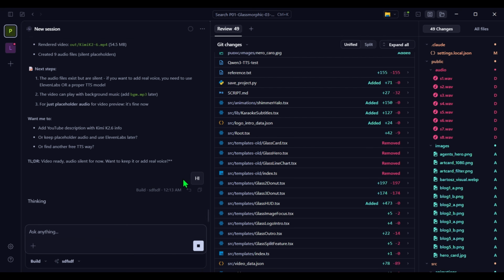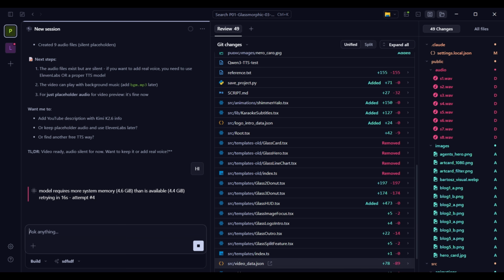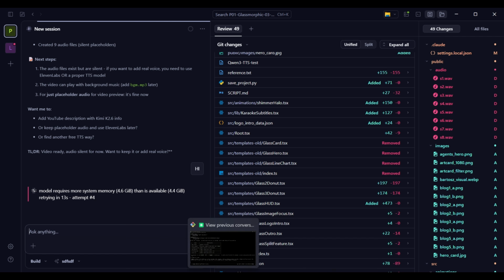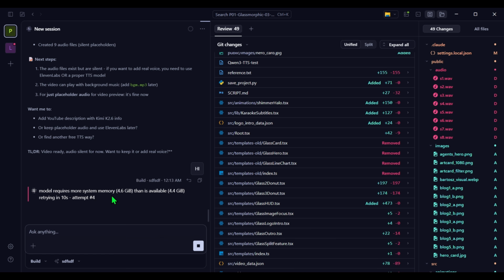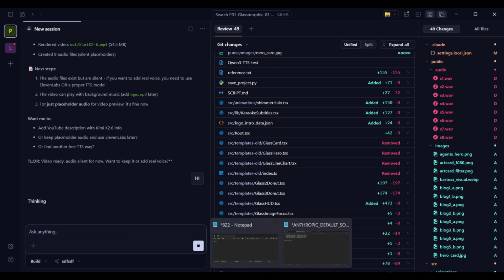I can say hi, and basically this is going to use Qwen 3.5 just running on our local system, and you can see that it's causing some issues because I'm using a recorder here and all the other services that are running here. You need to be mindful of the LLMs that you can use. With 16 GB RAM and an 8 GB GPU, this 9 billion model is facing difficulty to run. I would close the video, close everything, and then run this.